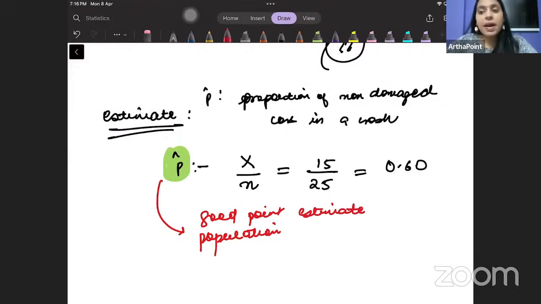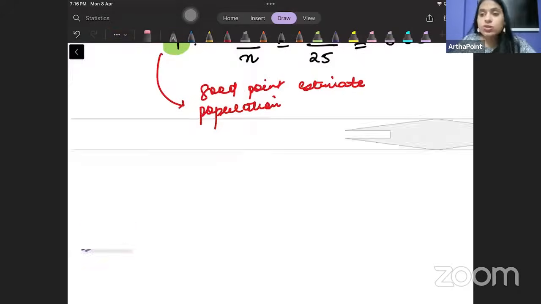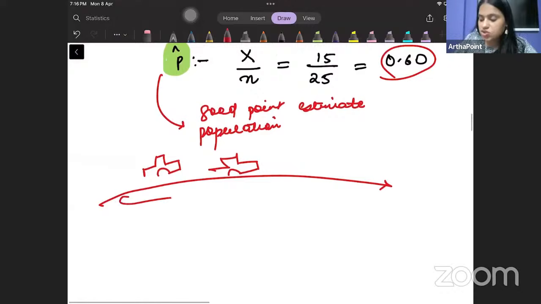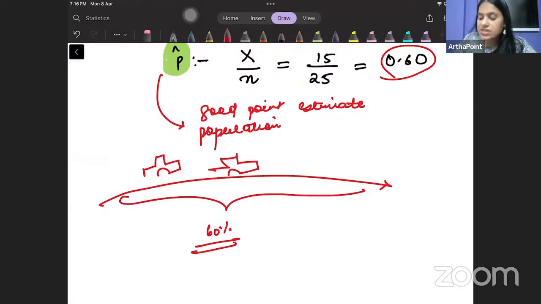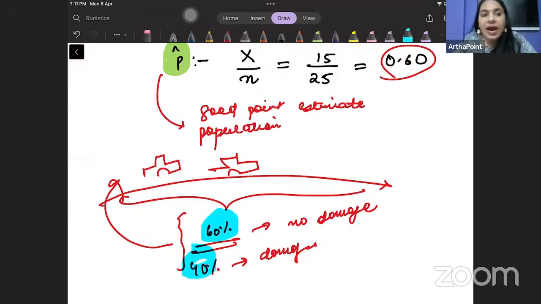माने इसका मतलब ये है, this means that in the future if I roll out the cars on road, अगर मैं रोड पे ये कार्स को लॉन्च कर देती हूँ, if I launch these cars on road, then 60% of the cars, जितना भी मैं population में cars launch कर दूँ, 60% of these cars will have no damage after a crash and 40% will have damage after a crash. This is I'm talking about the population. And how am I getting this estimate about the population? मैं कैसे जान पा रही हूँ population से related value? I am able to get an estimate about the population based on the sample.